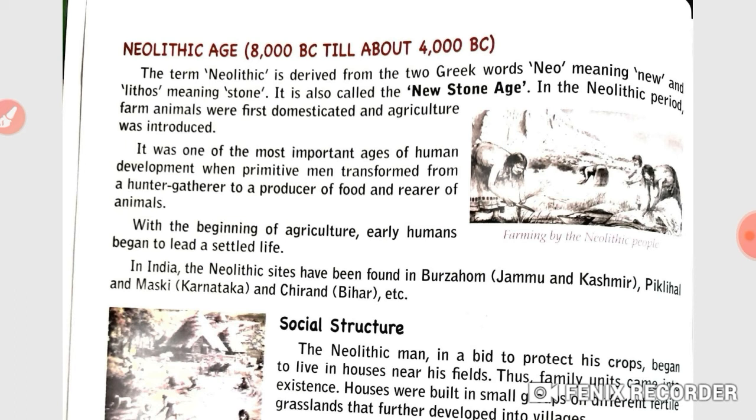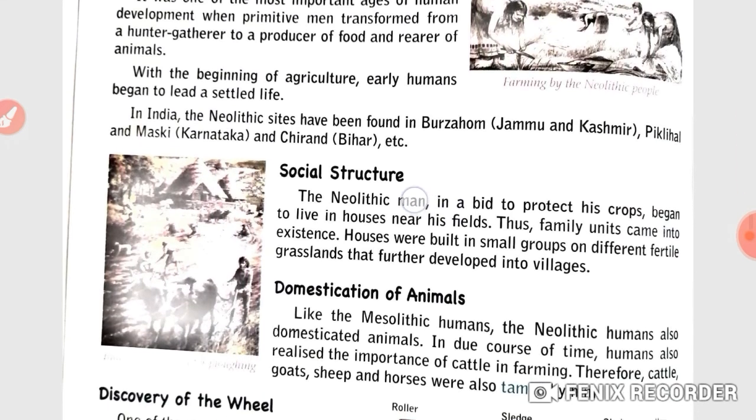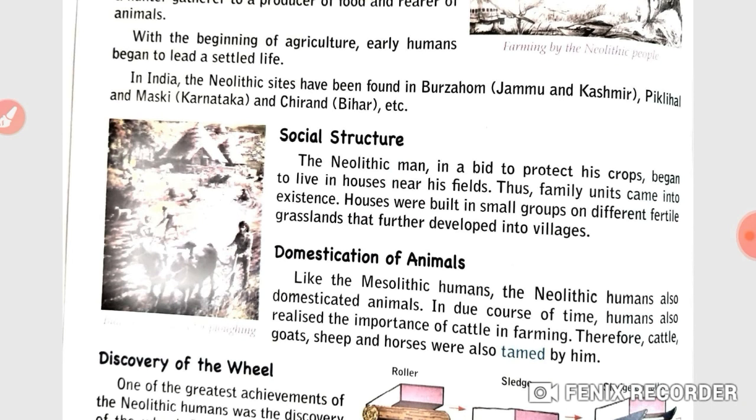It was one of the most important ages of human development, when primitive man transformed from a hunter-gatherer to a producer of food and rearer of animals. With the beginning of agriculture, early humans began to lead a settled life. In India, Neolithic sites have been found at Burzahom in Jammu and Kashmir, Piklihal and Maski in Karnataka, and Chirand in Bihar.